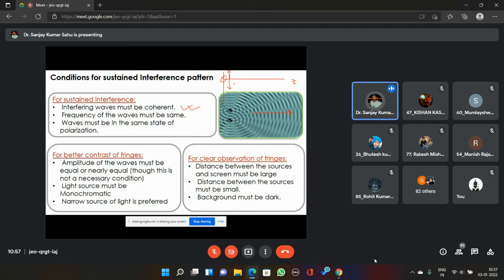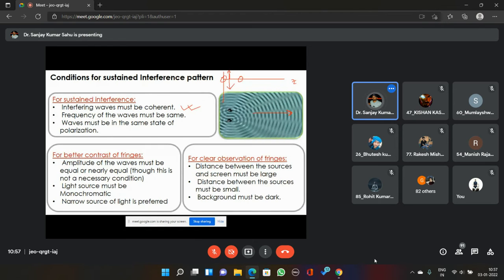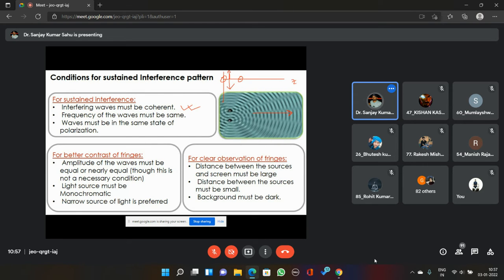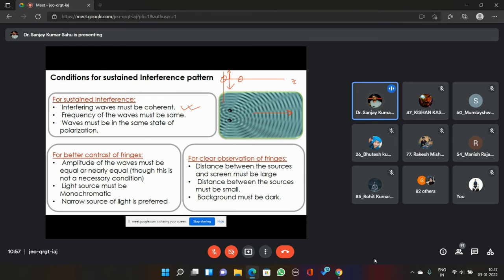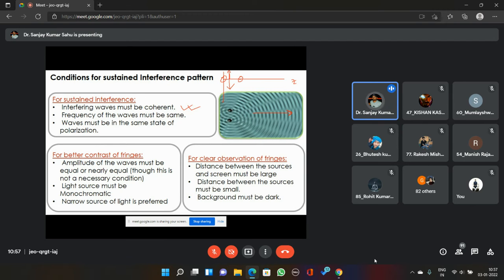And in another case, the particle is vibrating in a plane perpendicular to the plane of paper. In one case, the particles of the medium are vibrating in a plane which is on the plane of paper, and the other way is the vibration in which the particles are vibrating in a plane perpendicular to the plane of paper. Both can be treated as a transverse wave because they are transferring the disturbance in the z direction. So they both can be treated as a transverse wave.